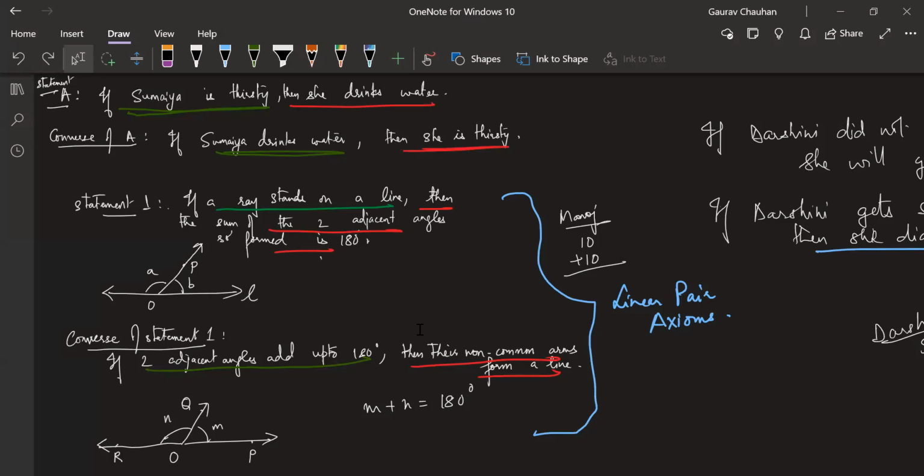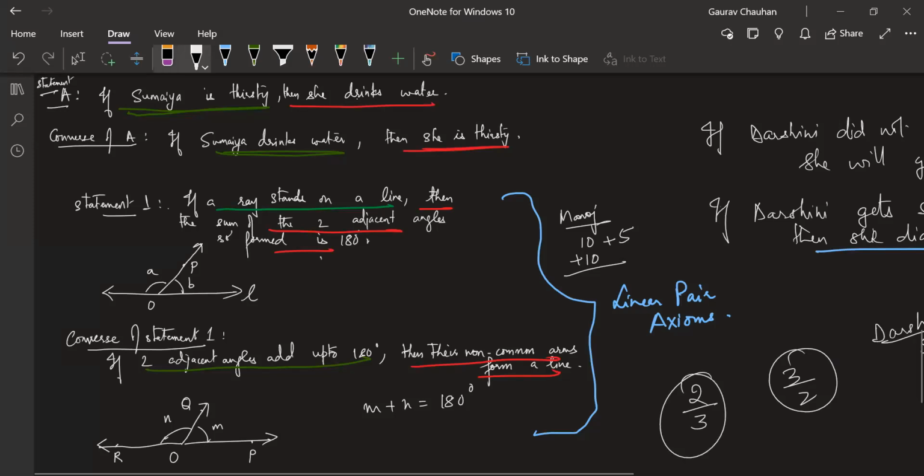Yeah, very good. Correct, Manoj. Yes, both are converses of each other. Good observation. I'm going to give you 5 more points for this. Both are converses of each other. It is like saying, let's take 2 by 3. What is the reciprocal of 2 by 3? 3 by 2. What is the reciprocal of 3 by 2? 2 by 3, sir. It is like that only. Both are converses of each other.